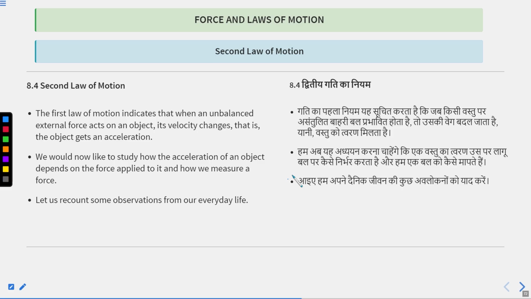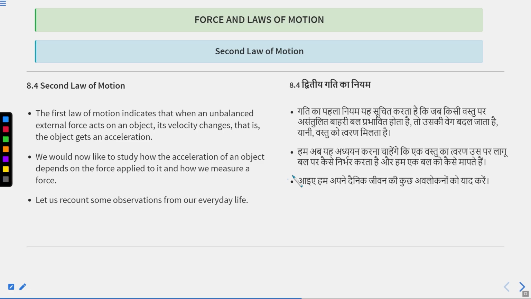In last class we completed the first law of motion, or law of inertia. The first law of motion says that if a body is at rest it will continue in the state of rest, and if a body is in motion it will continue in the state of motion unless an external unbalanced force is applied on it. And we have learned about inertia and tried to solve a few questions.